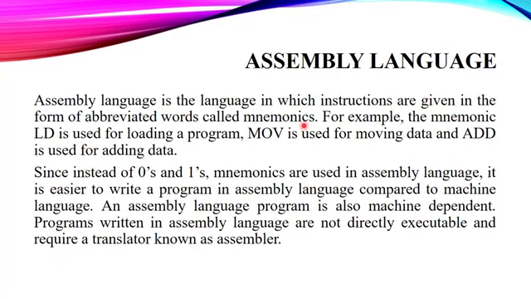The only difference between machine language and assembly language is that in machine language everything was in the form of binary, but in assembly language we use some words. Now let's see what these words are. For example, the mnemonic LD is used for loading a program.